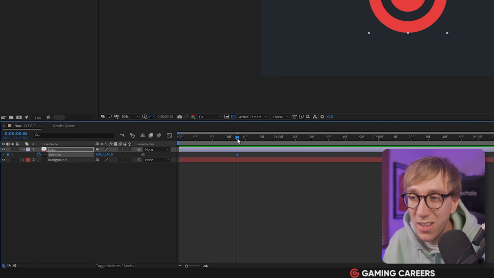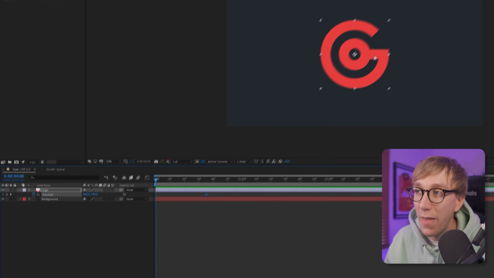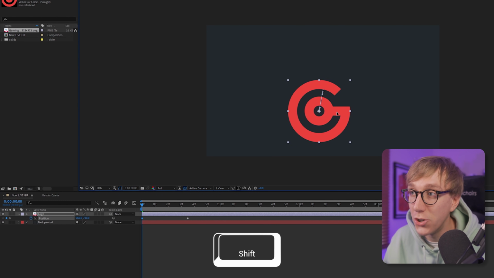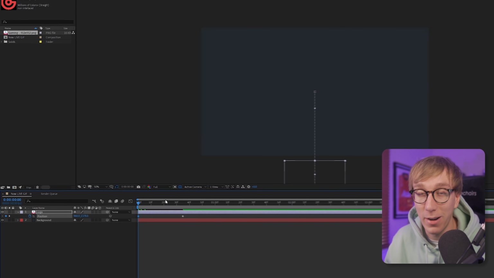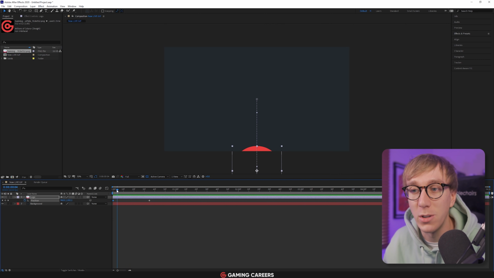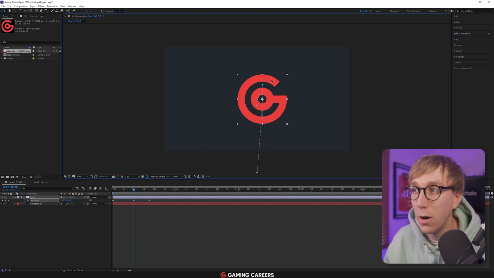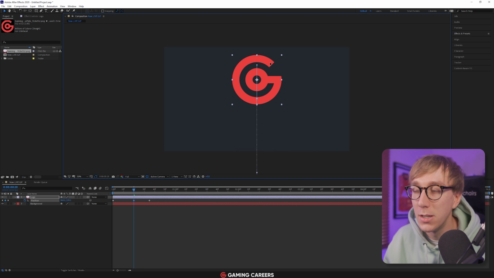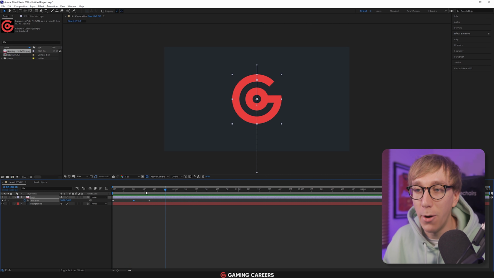So moving backwards to the very start when we want our logo to be off screen, if we move our timeline back to the start and then we drag our logo down, and if we hold the shift key, it will lock it in place, and we'll just drag it so that it's off screen. And if we play this back, we're going to get the world's most boring animation of it moving up into the middle of the screen. And we're going to play around with that, but there's one more keyframe that we want to add first, and that's at about 20 frames in. We want this to actually be at the very top of our screen. So again, 20 frames in, drag our logo, hold shift because we want it to stay in place, somewhere around about there. And again, a super boring animation, but you can start to see how it's going to animate onto screen.